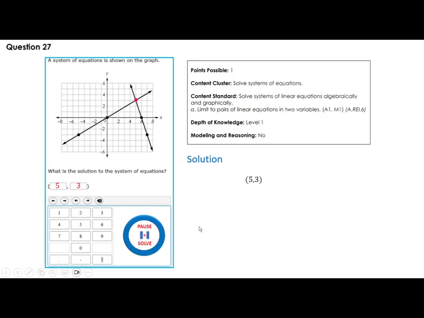So let's go back. What's the x-intercept of this line? It is this point right here. The x-intercept of this line is this point here, okay?